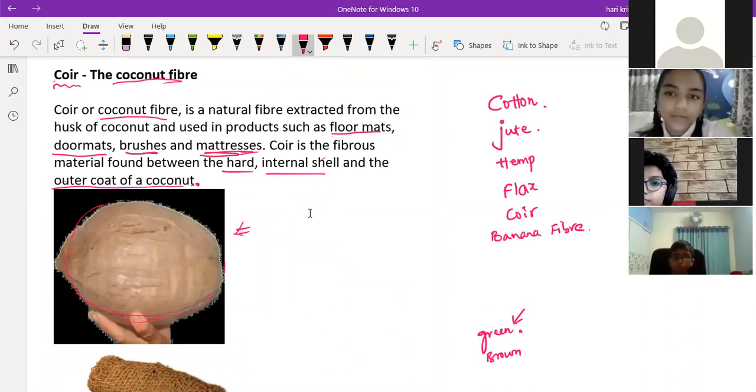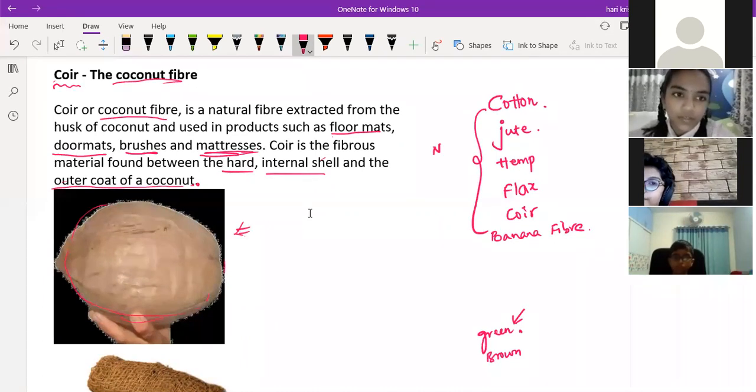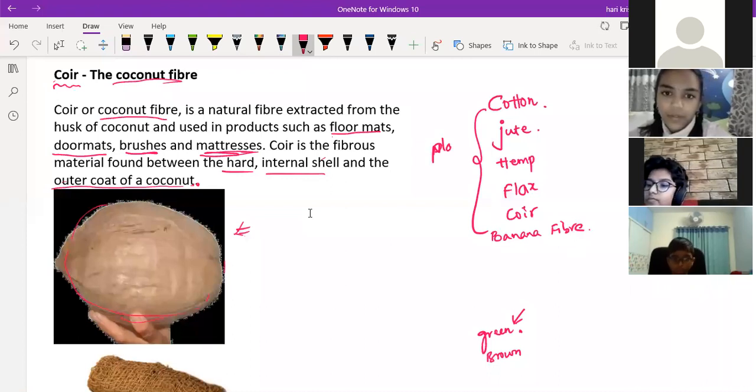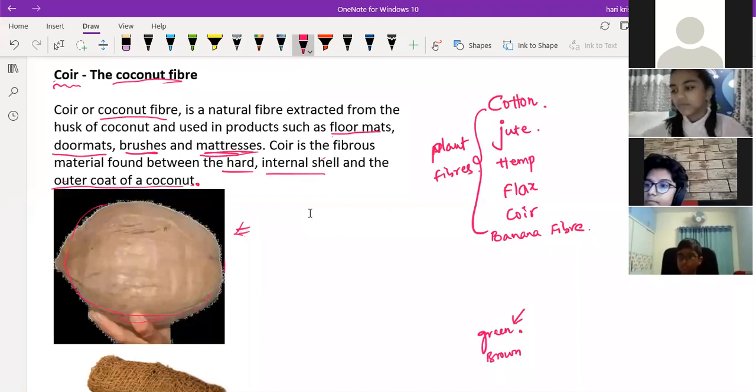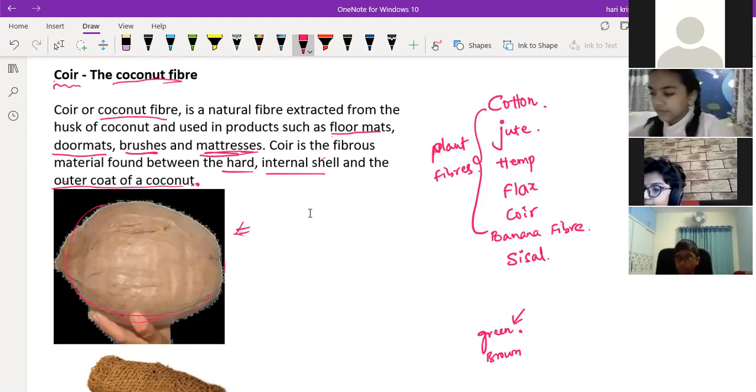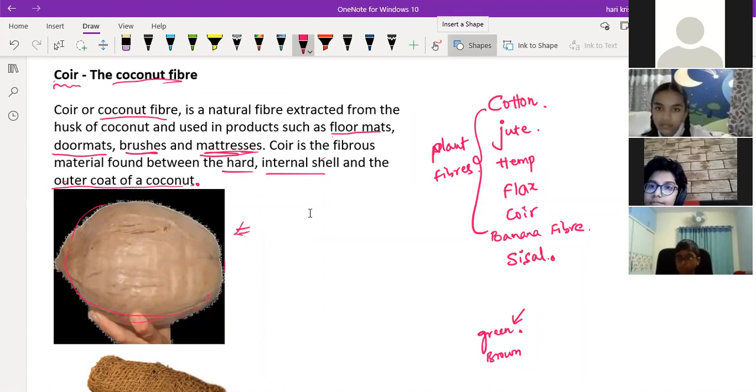So these are the different plant fibers. Sir, even sisal. Yeah, very good. How many types? 1, 2, 3, 4, 5, 6, 7 types of plant fibers we discussed in the class up to now. Any doubts in these 6, 7?